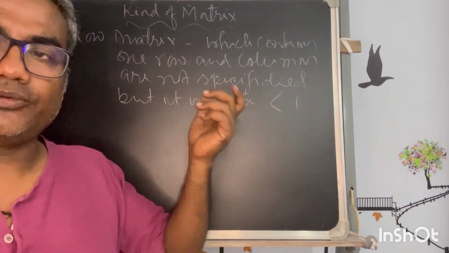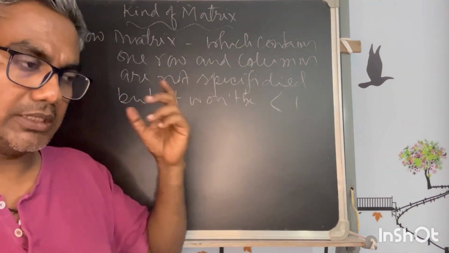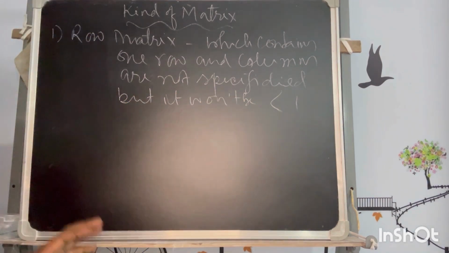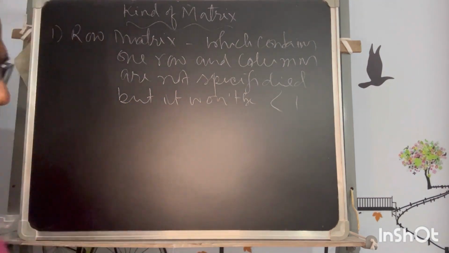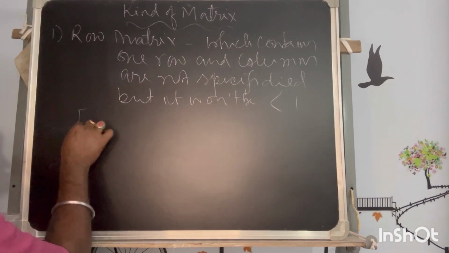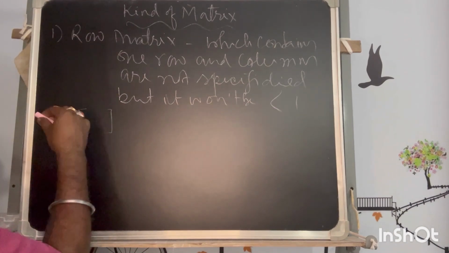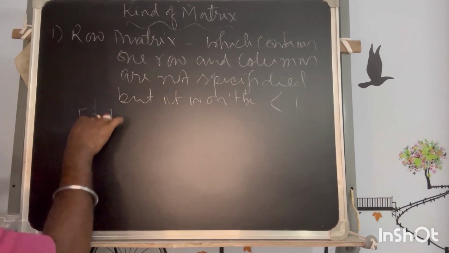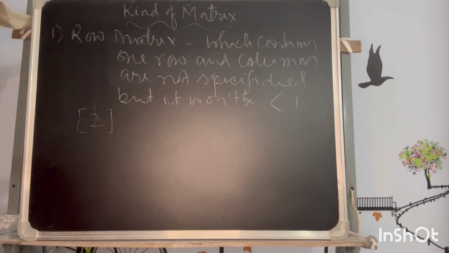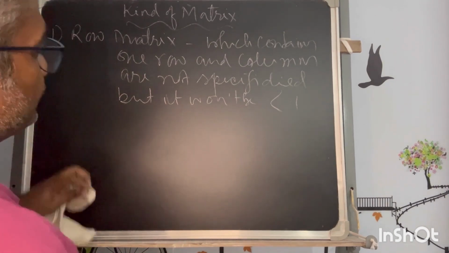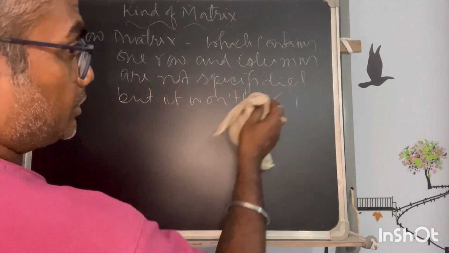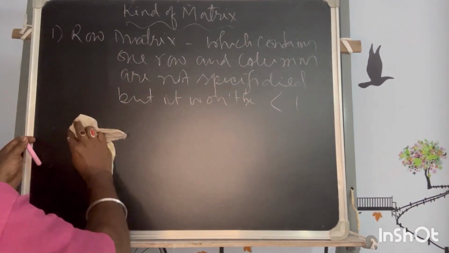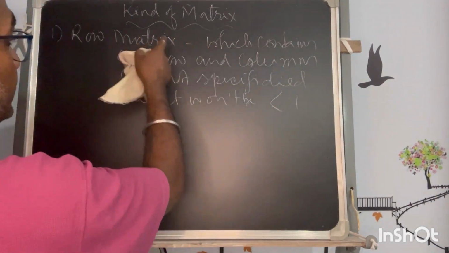1 cross 1, if there is one element that is holding the row as well as the column, then also we can call it a matrix, but it should not be less than that. Then there is no existence, because we cannot think of a matrix without any value inside. If I put any value, let's say 2, it will contain the row as well as the column. So from common sense we can say the number of columns cannot be less than 1, but we don't have any upper limit. It could be anything, but the row number for a row matrix has to be 1.